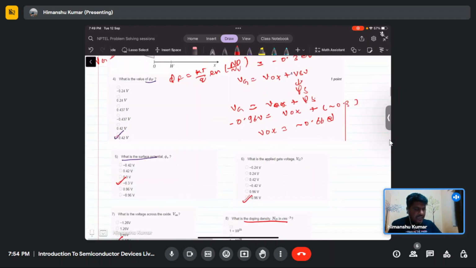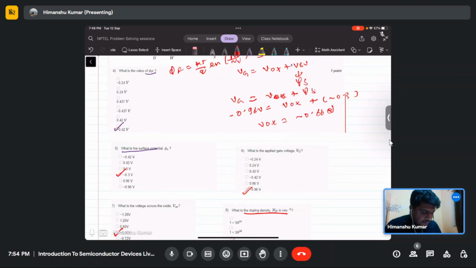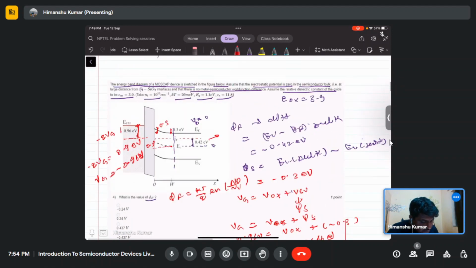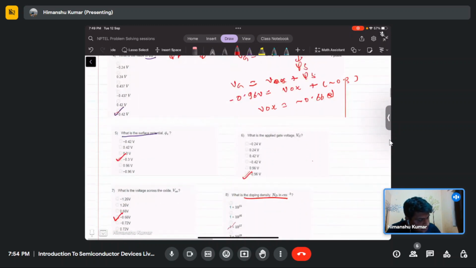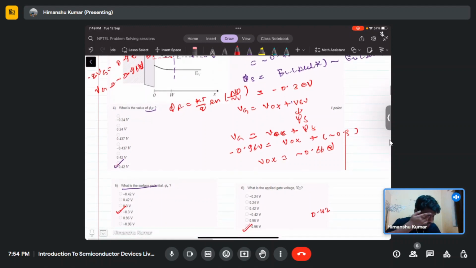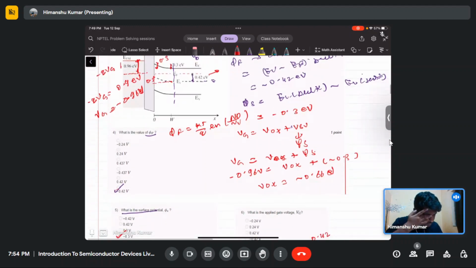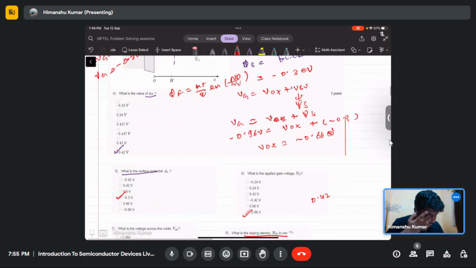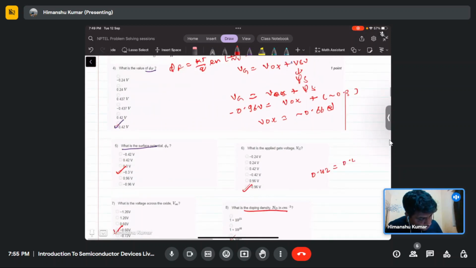Phi f is given as 0.42, so 0.42 equals 0.025 electron volt times ln of Nd by ni, where ni is given as 10 power 10.